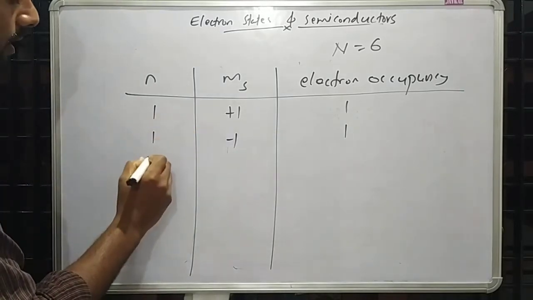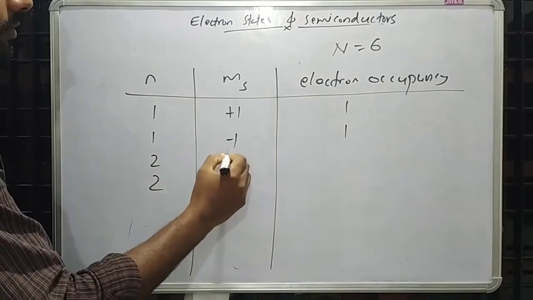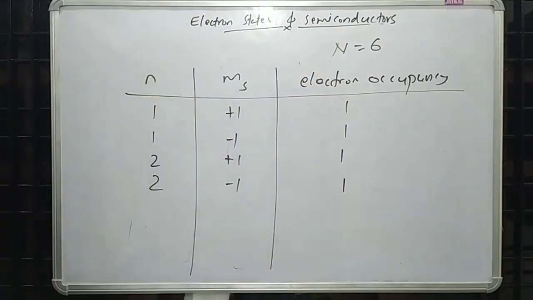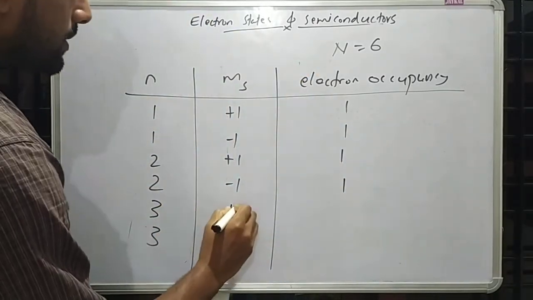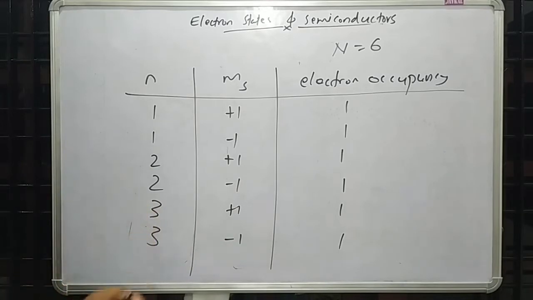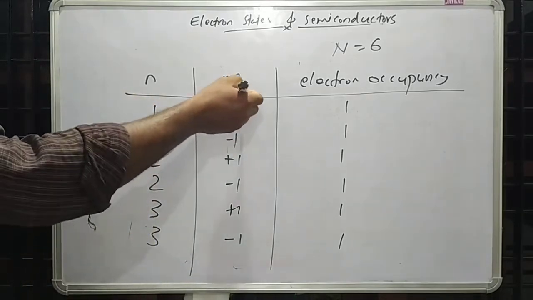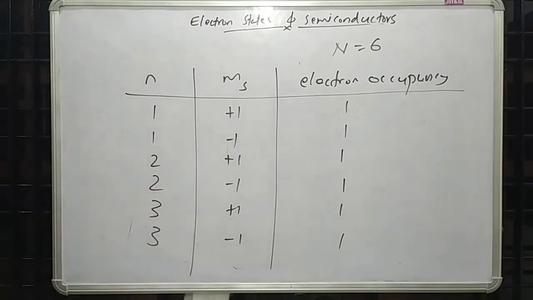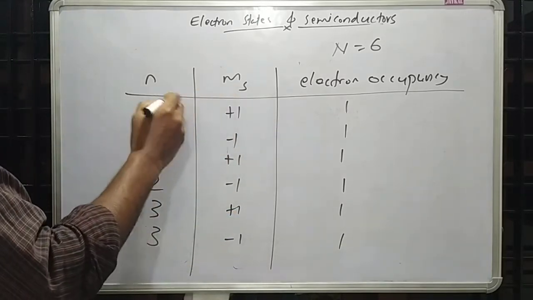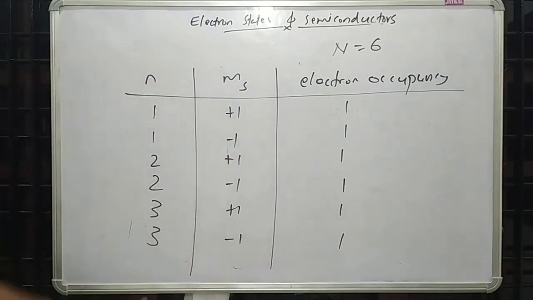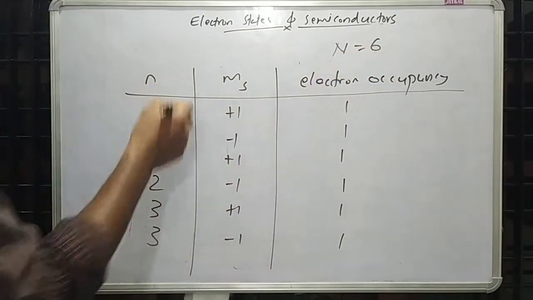If n is equal to 2, there is an up state and a down state. One electron each can accommodate in these orbitals. Here, 3, plus 1, minus 1, and 2 electrons can accommodate in these orbitals. So for n equal to 1 there are 2 spin states, up and down, and likewise for n equal to 2 as well as n equal to 3. So these are considered different orbitals. For n equal to 1, plus 1 is one orbital, and minus 1 is another orbital. In that manner, we can accommodate all 6 electrons in these orbitals.